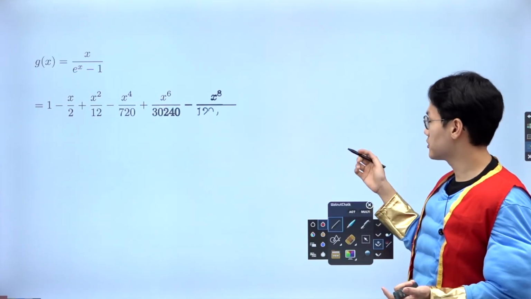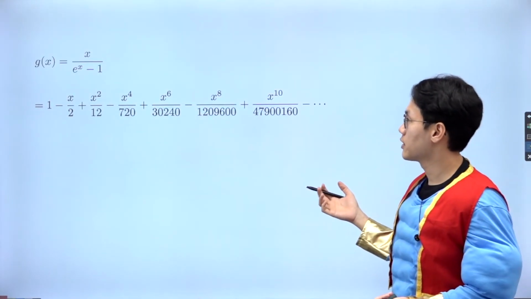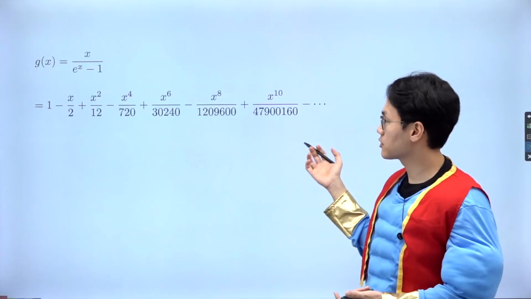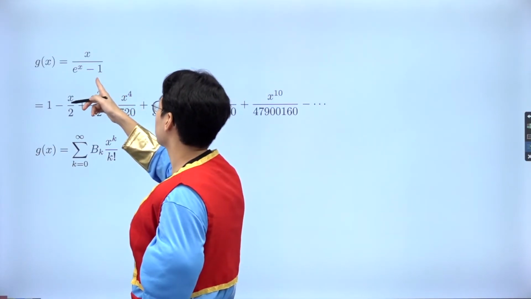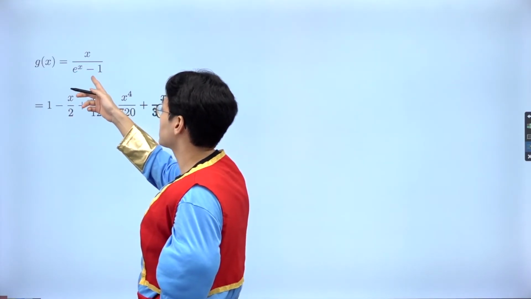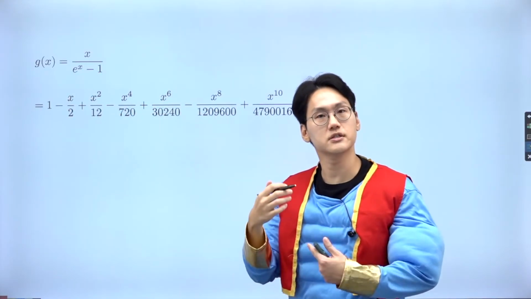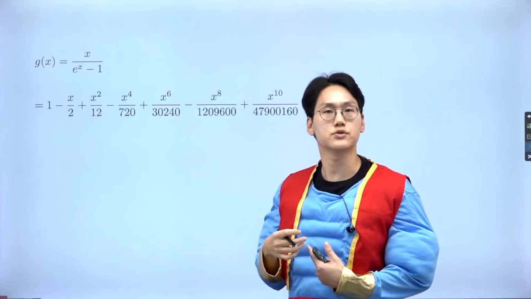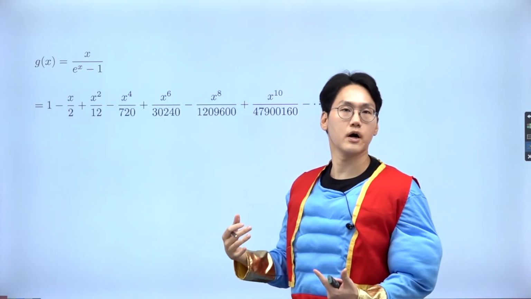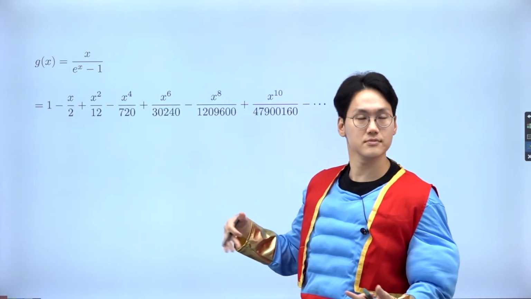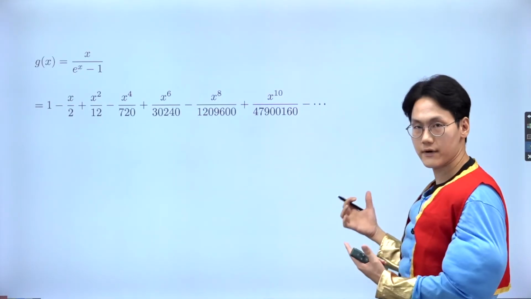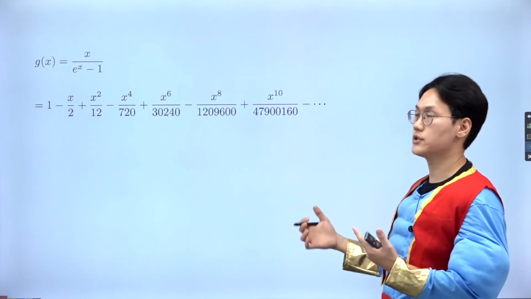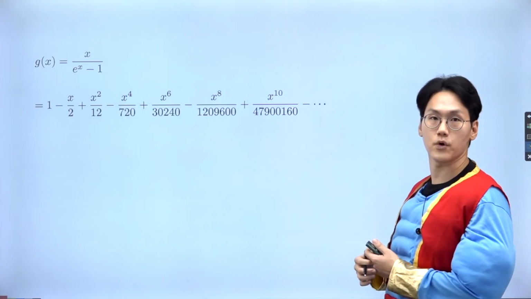So I've got x over e to the power of x minus 1, and let me give you the Maclaurin series of this. I've done the computation for you. If you try to find the Maclaurin series of this, you differentiate once, and if you put x equal to 0, you see it's indeterminate. So you actually have to use L'Hopital or limit laws to derive the coefficient. In fact, it's not that complicated. It's quite trivial. Okay, so I've done it for you, right? You will have an indeterminate case. Not a problem. You can easily use the Maclaurin series and derive the coefficient, no problem.